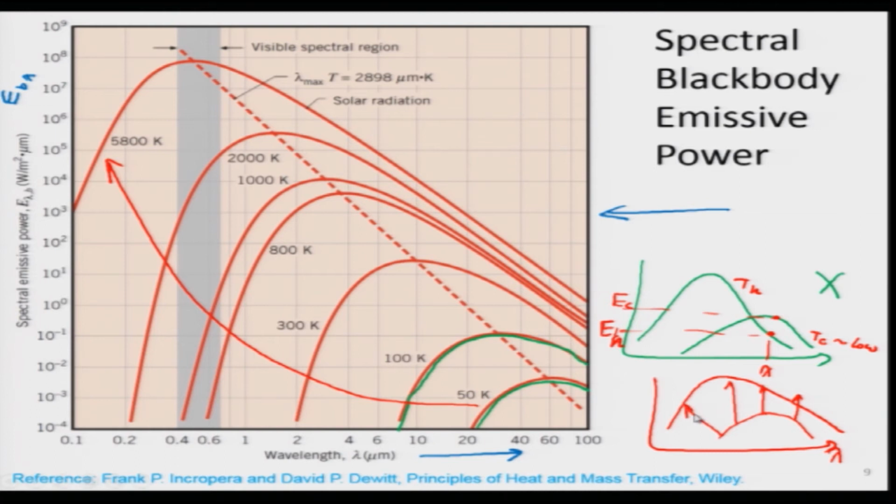So, this is one of the takeaways, that if we increase the temperature, the emissive power increases by a huge amount. This is one of the important things that we can understand from this particular curve. But there is another interesting thing that we can see.